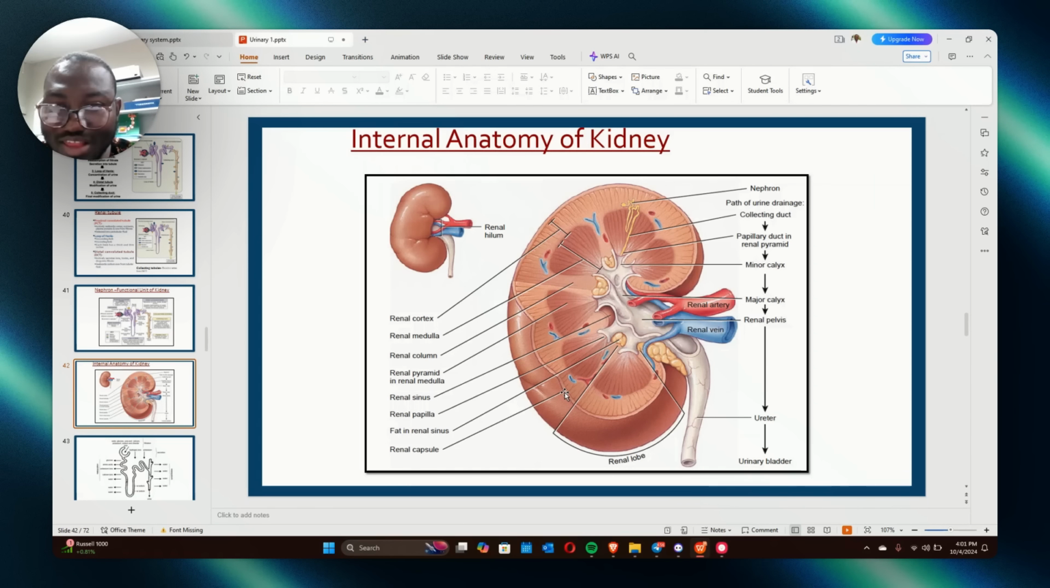And if they ask you where is blood plasma filtered, it is in the renal corpuscle. It is where? Renal corpuscle, not renal column, not renal calyx, but renal what? Corpuscle. I mentioned initially.